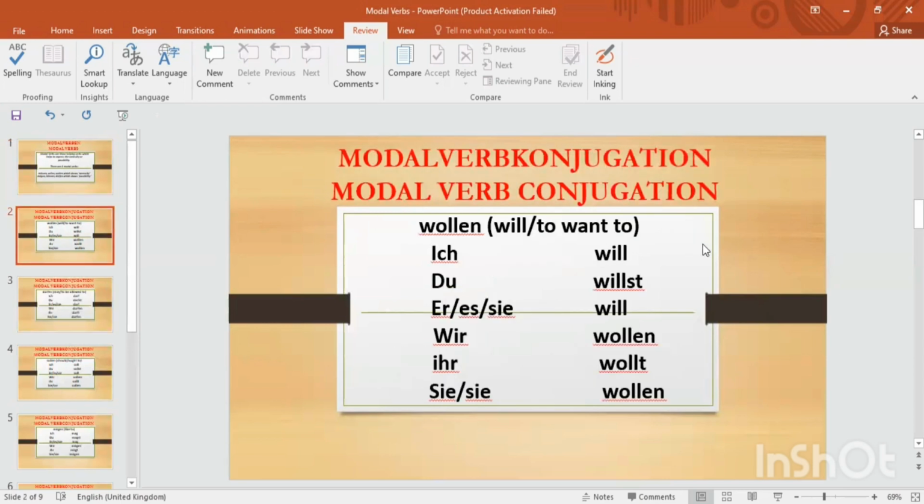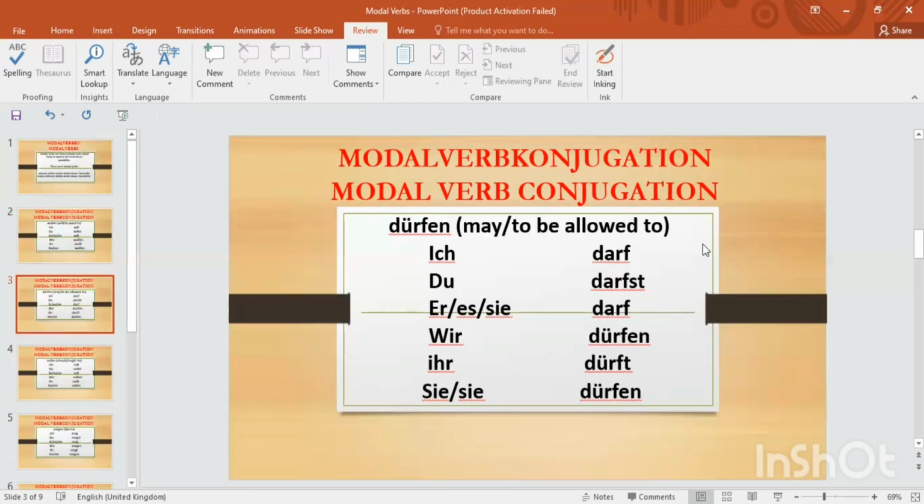Okay, let's start with the first modal verb, that is wollen. Wollen means will or to want to. If someone wants to tell their strongest wishes, then we can use the verb wollen, and you can see the verb conjugations according to the persons or subjects, because conjugation is a must here. According to the subject, you have to conjugate the verbs according to their endings, as we have already learned the endings in the beginning. Wollen means will or to want to, like I want to become a teacher. For these sentences, we have to use the verb wollen.